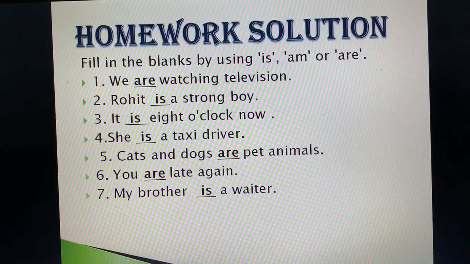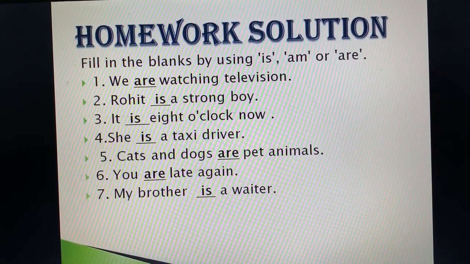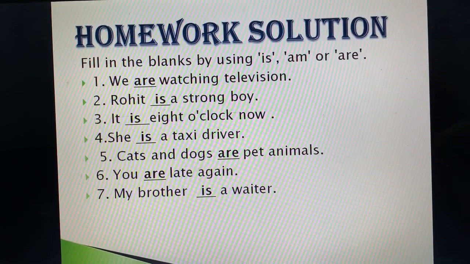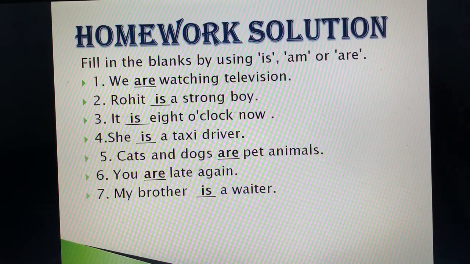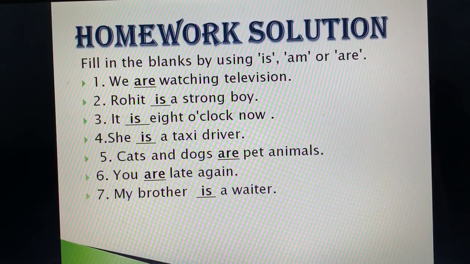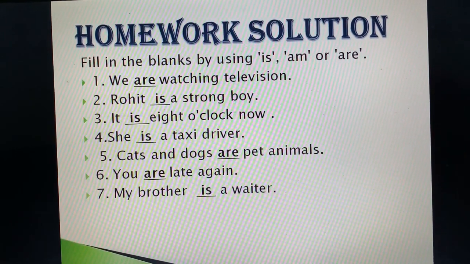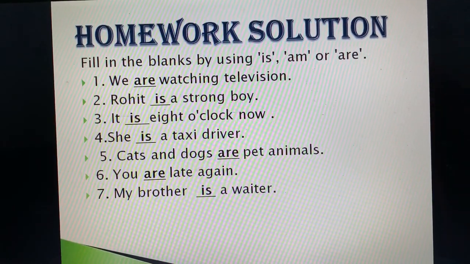Now this is your homework solution. I gave you the 13 sentences to fill in the blanks with is, am, are. Now where do we use is? Is is used with singular noun and with third person singular. Am is used with I and are is used with plural noun, third person plural, and with second person and with first person plural. We use are. Like we are watching television. Now we is first person plural.